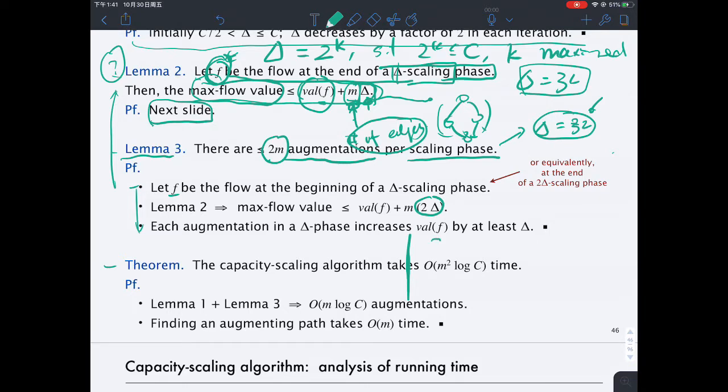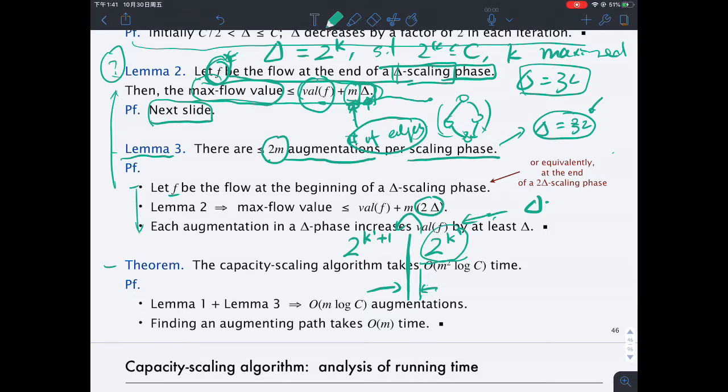Let's assume that at some point my delta is 2 to the k prime, at the beginning of the scaling phrase. Now let's look at what was happening right before my scaling phrase. Before my delta is 2 to the k prime, my delta is actually double that.